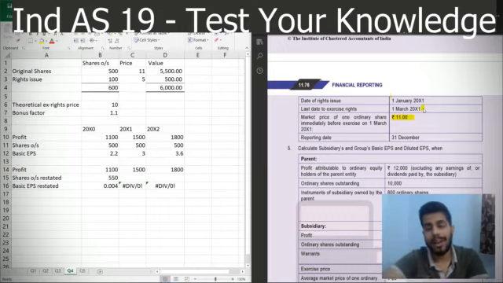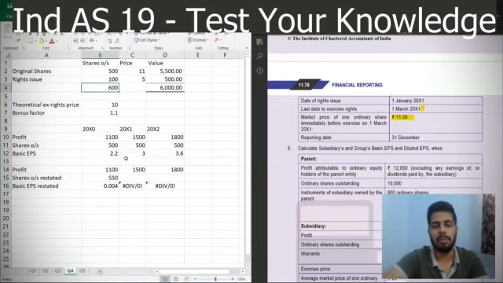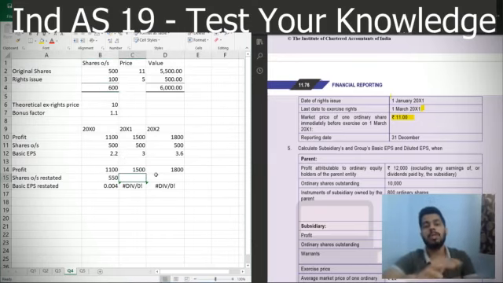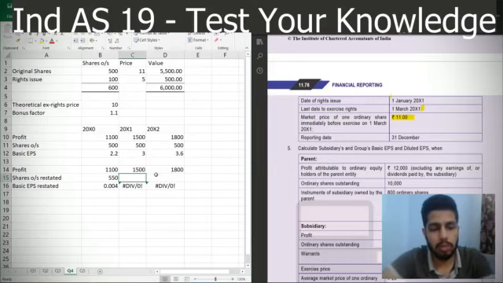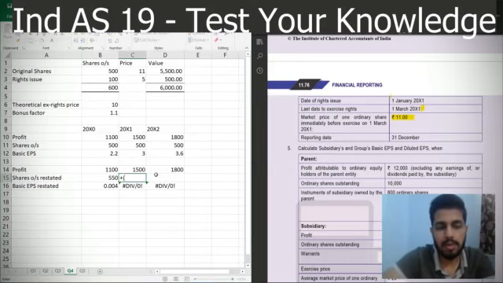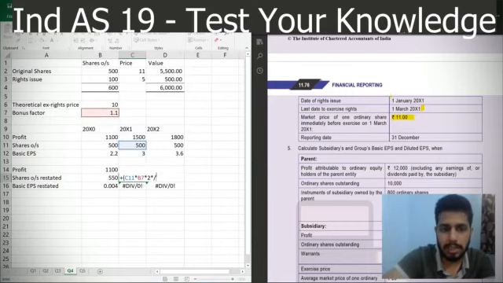That means the 500 shares were outstanding for 2 months and post that we have 600 shares outstanding for the rest of 10 months. So we'll have to multiply the bonus factor only for 2 months. So here there will be two components. The first component will be 500 shares multiplied by the bonus factor only for 2 months.